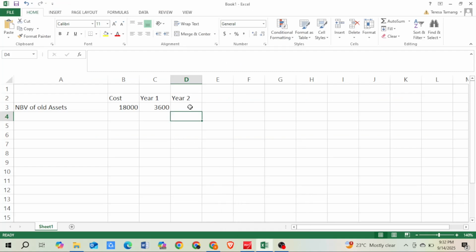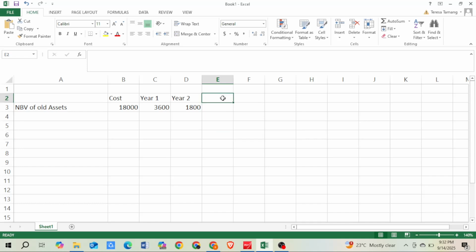So this is 18,000 into 20%, and whatever we get here into 6 divided by 12, and we are getting 1,800. Sorry, it should be 1,800, half of the depreciation for this year.